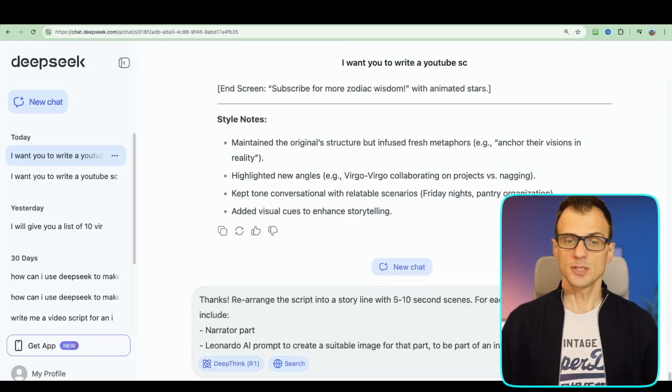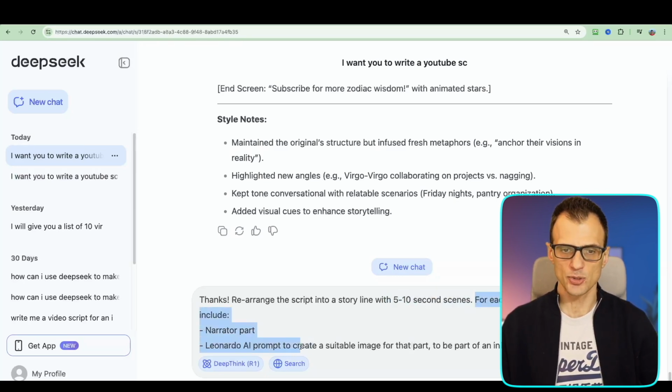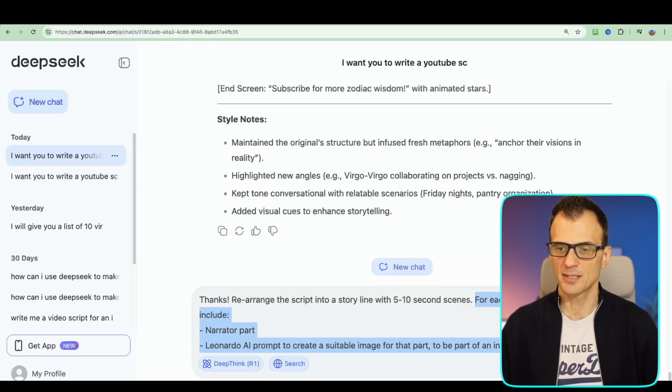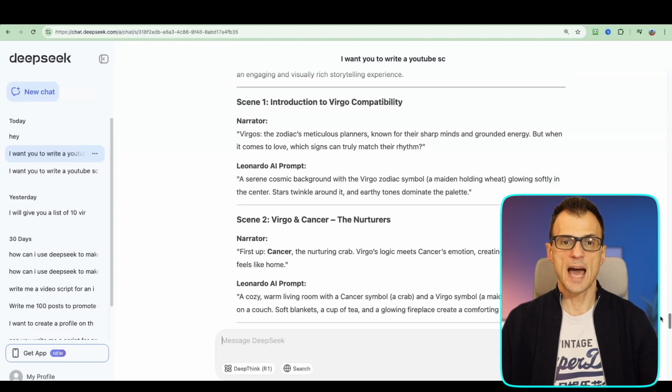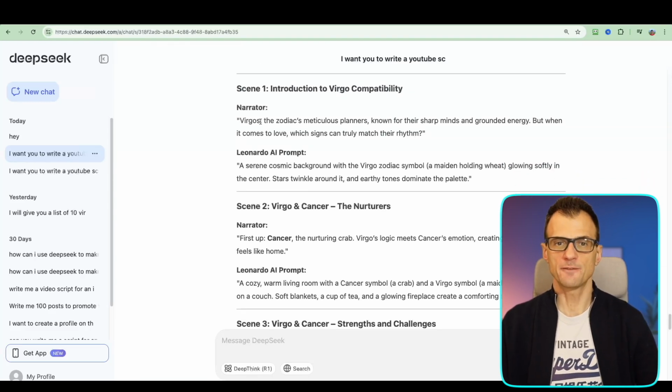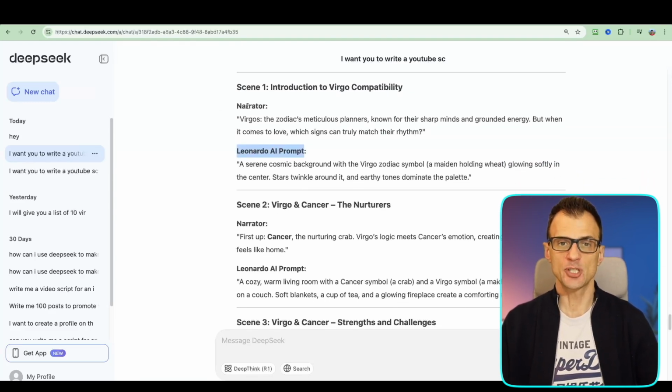All right, now I'm going to tell Deepseek AI this. Thanks, rearrange the script into a storyline with 5 to 10 second scenes. For each scene, I want you to include narrator part and Leonardo AI prompt to create a suitable image for that part to be part of an information video. All right, there we go. So we've got our scenes with the narrator voice as well as Leonardo AI image prompt.